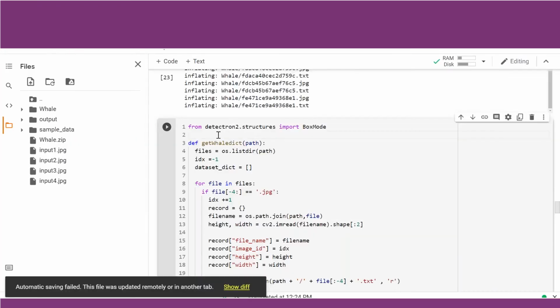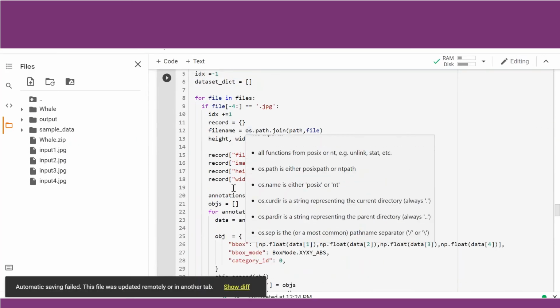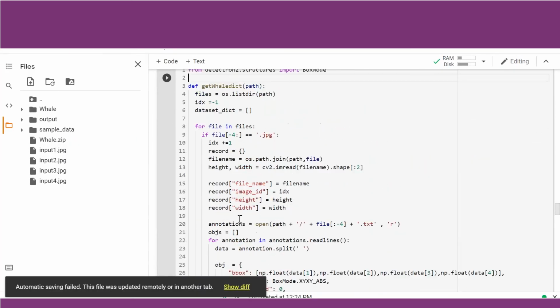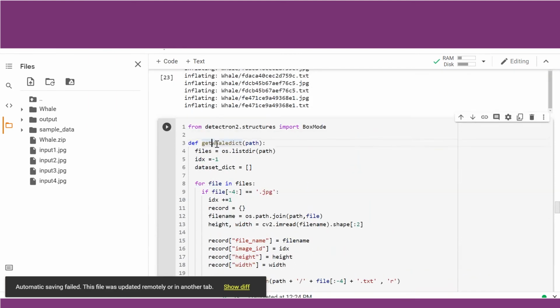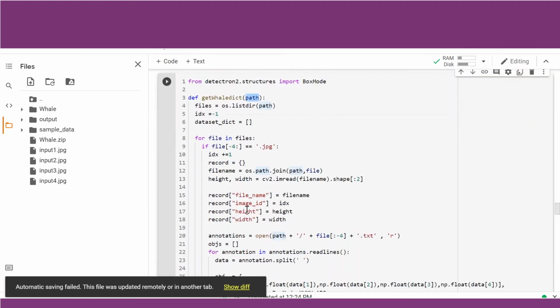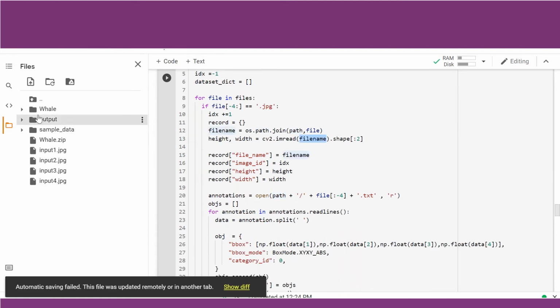For that, Detectron has already given us in that tutorial how you can read the annotation file. So what we are doing here, we are creating a definition wherein we just pass the path where the image is kept. The image is kept in the Whale folder. We will pass this path. What this method will do is, it will read all the jpg files inside it.